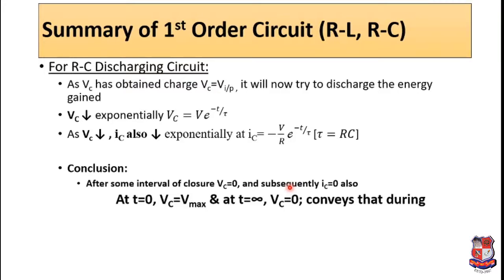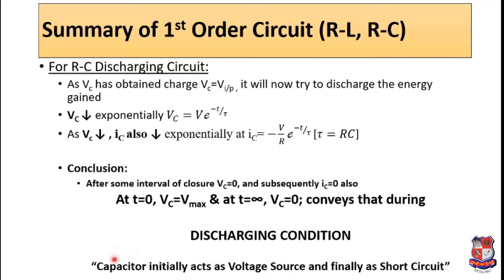The conclusion is that after some interval of closure, capacitor voltage equals 0 and subsequently Ic also becomes 0. So it means that at t equals 0 initially capacitor voltage is maximum value and at later time, that is at t equals infinity, capacitor voltage has decreased to 0. This conveys that during discharging condition, capacitor initially acts as voltage source because it is starting with some voltage Vmax, and then finally it acts as short circuit. So we know why this is short circuit, because at short circuit voltage is 0.